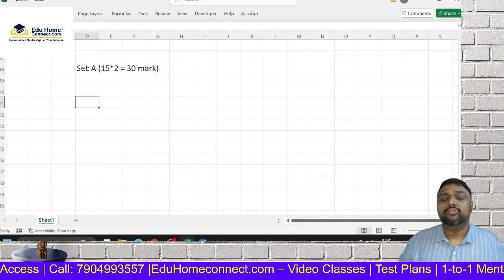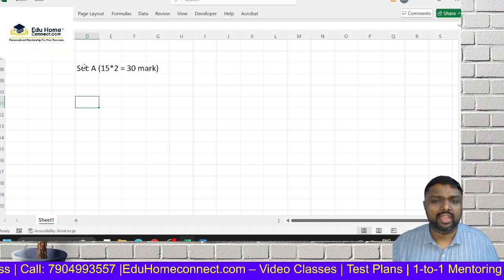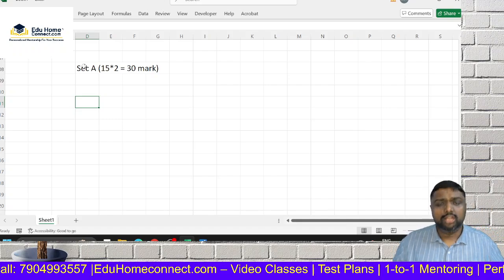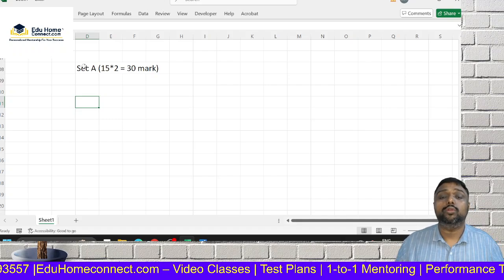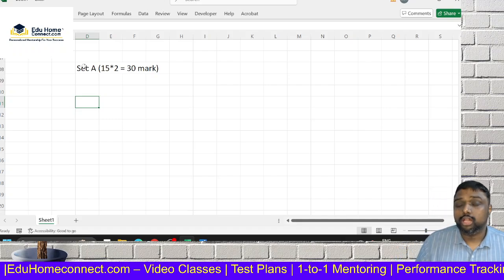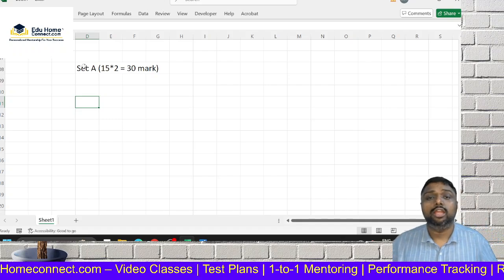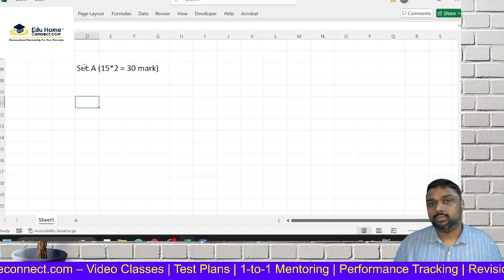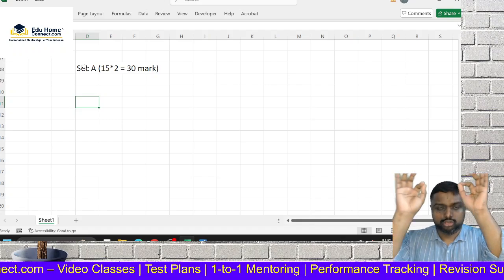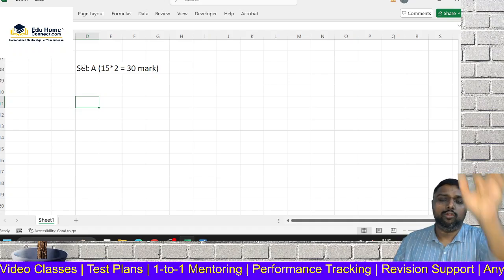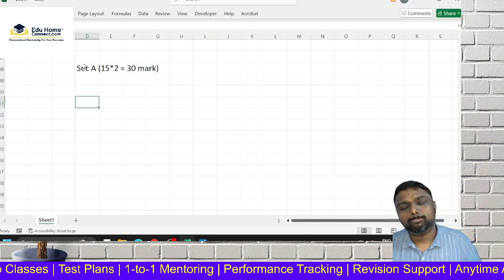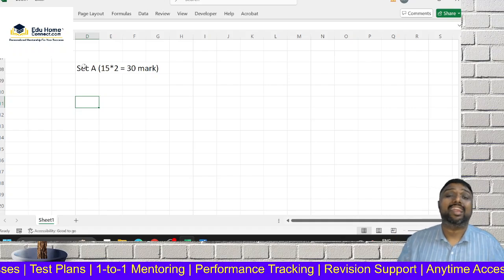The main reason is what? When you plan half an hour for MCQ at the end, maybe some questions you may find difficult, you take more time, so time will be very less. So the MCQ will be completed in a hurry, and when you complete MCQ in a hurry, a lot of small mistakes will come. See, for your information, in MCQ there is no negative mark. If you select option A and option A is correct, you will get full mark. So you have to concentrate on that.